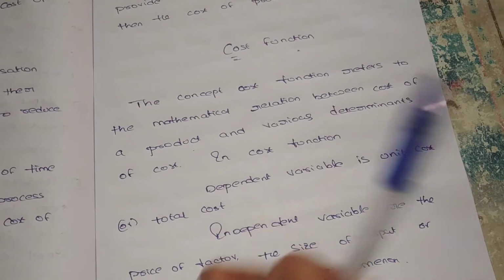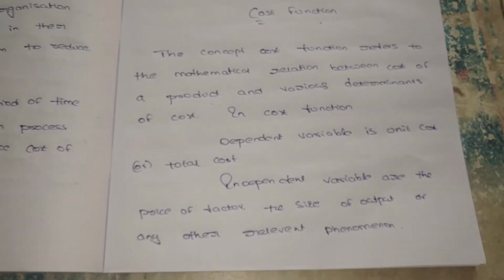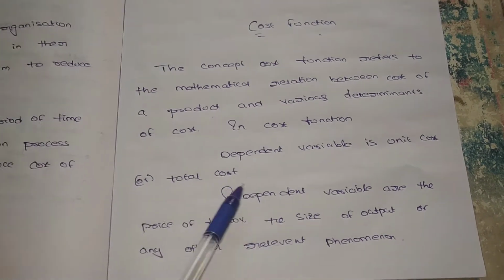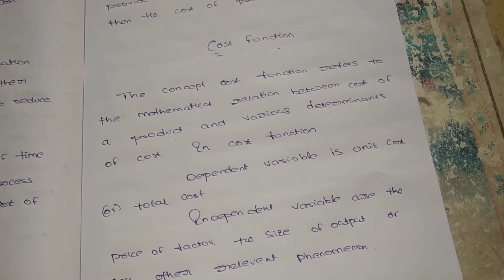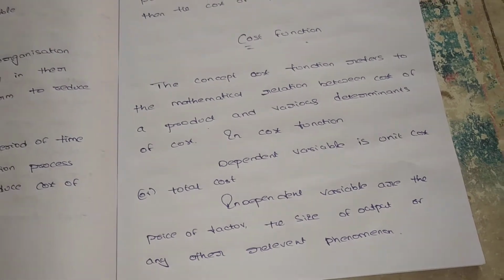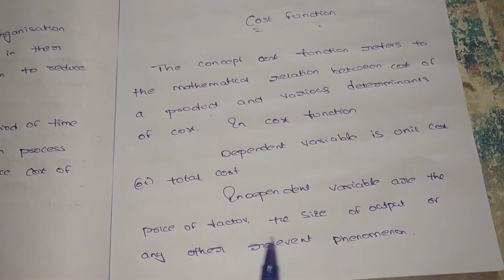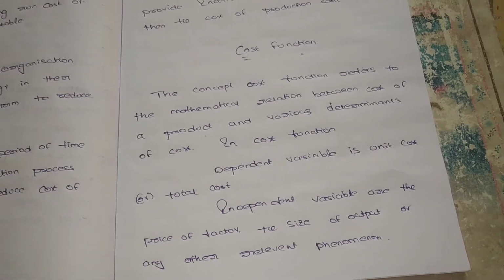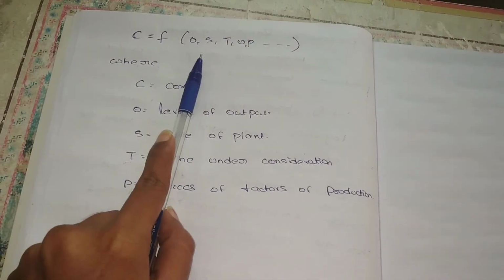What are the various determinants? That is cost, level of output, size of the plant, time under consideration, prices of various factors of production. There are two different types of variables, dependent variable and independent variable. A dependent variable is the total cost; while producing the product, the total cost we incur is dependent. Independent variables are the price of the factor and size of the output, based on which we have to incur some cost, and other relevant factors.